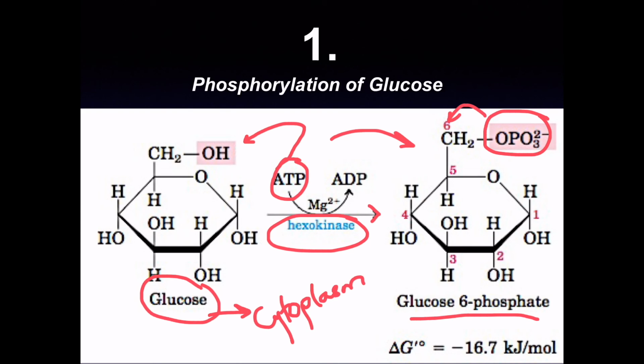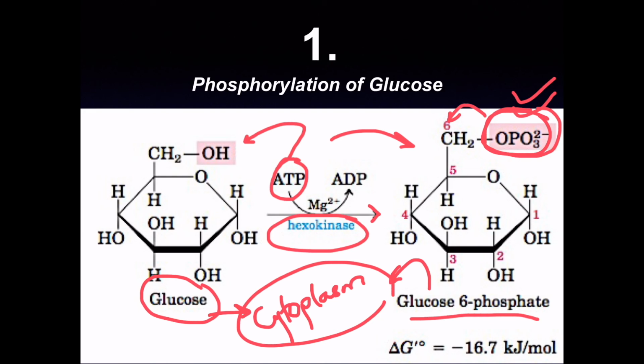The cell performs this reaction, which is catalyzed by hexokinase, and a phosphate group is added over here. As a result, glucose 6 phosphate gets entrapped in the cytoplasm. Very important for the cell, because the cell cannot lose glucose back to the environment. So that's why the cell is phosphorylating glucose, so that as soon as a phosphate is added, glucose 6 phosphate, a derivative of glucose, is entrapped in the cell.